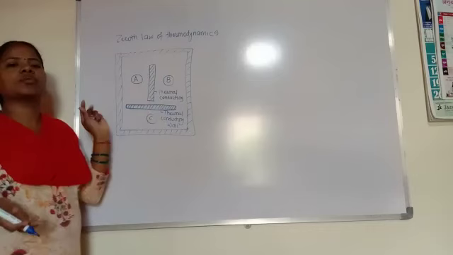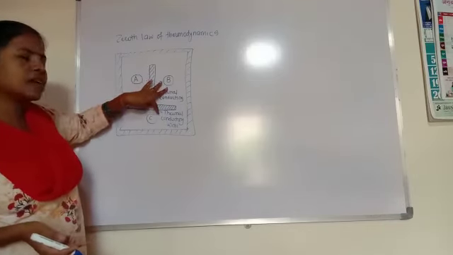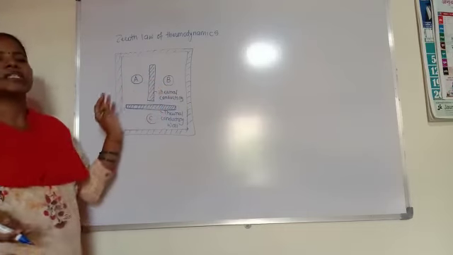So this is the zeroth law. If two systems A and C, and B and C, are in thermal equilibrium, then A and B are also in thermal equilibrium with each other. This is the zeroth law.